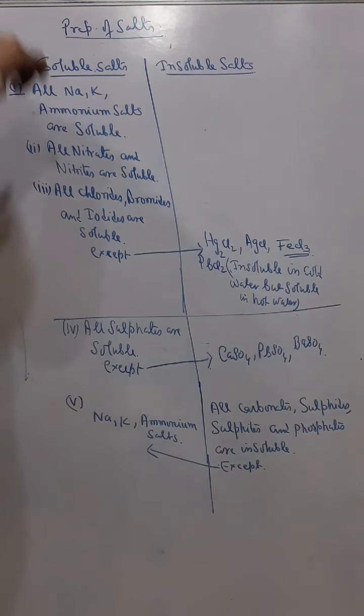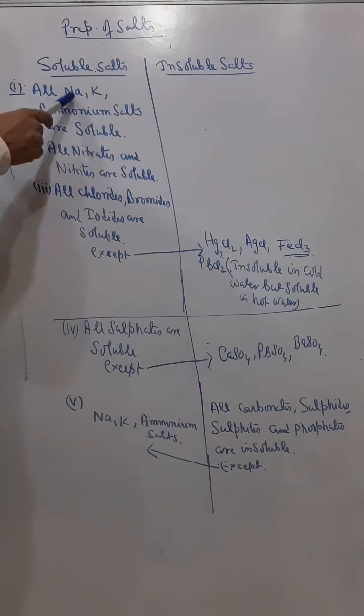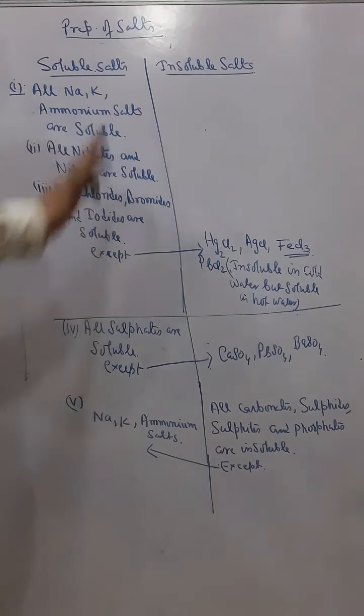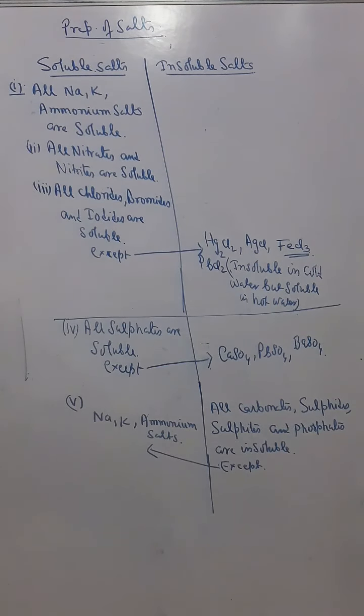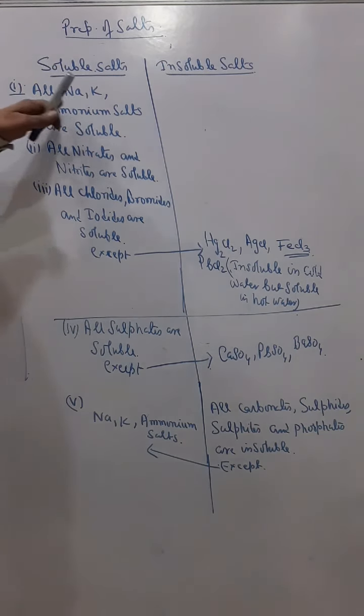You see, all sodium, potassium and ammonium salts are soluble. So any sodium, potassium or ammonium salts, whether it's a chloride, bromide, nitrate, sulfate, anything, they are soluble. Similarly, all nitrates and nitrites are also soluble. So any nitrates, any nitrites of any metals are soluble.